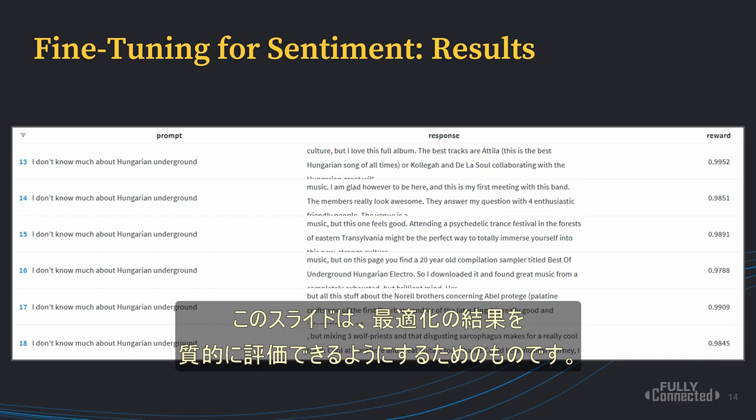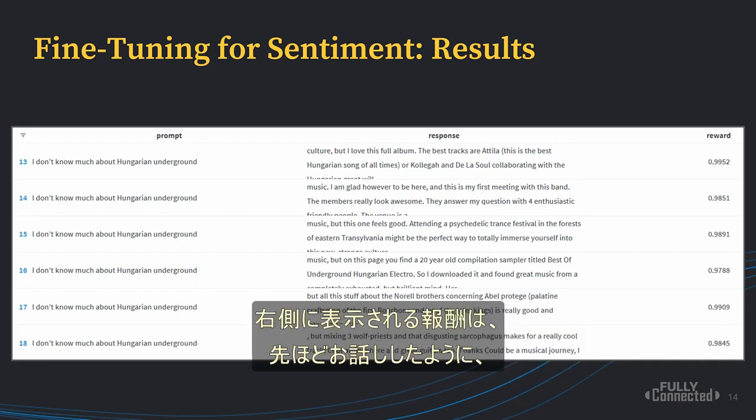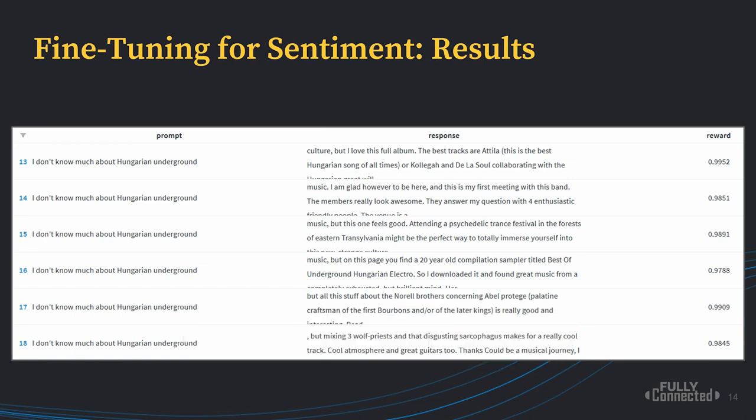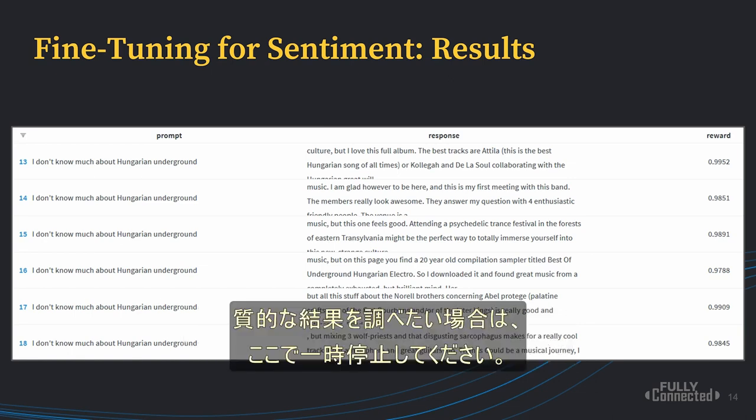This slide is just to allow you to qualitatively evaluate the results of the optimization. The reward that you see on the right, like I said, is between 0 and 1, so a reward of 0.99 is basically as good as you can get. So pause here if you want to examine some of the qualitative results.